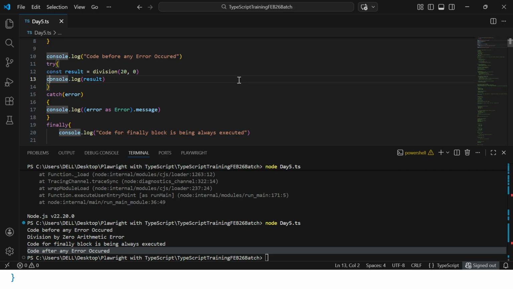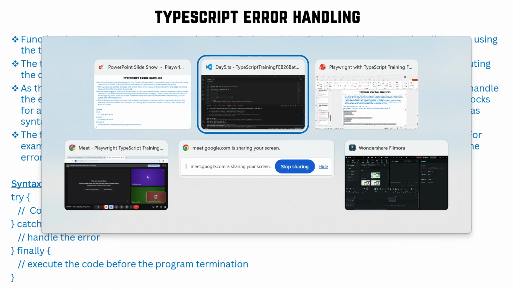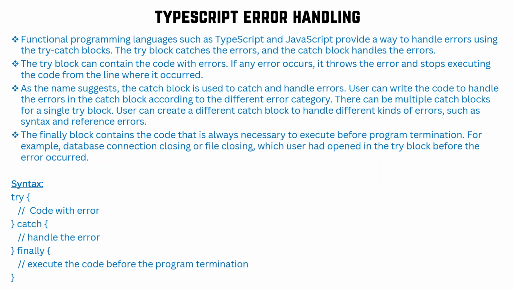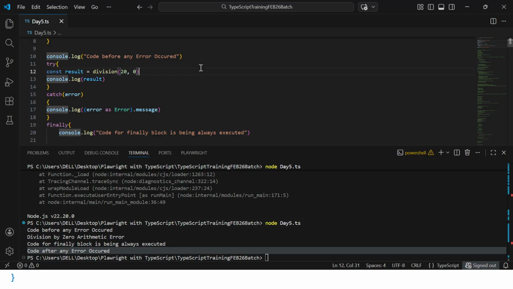So the try block will first run your code, wherever the error is coming. It will just get the error, the catch block will handle the error, and the finally block will execute the code of the program before termination, irrespective of whether the error is coming or not. Okay, so this is the way you can deal with the try catch and finally block.